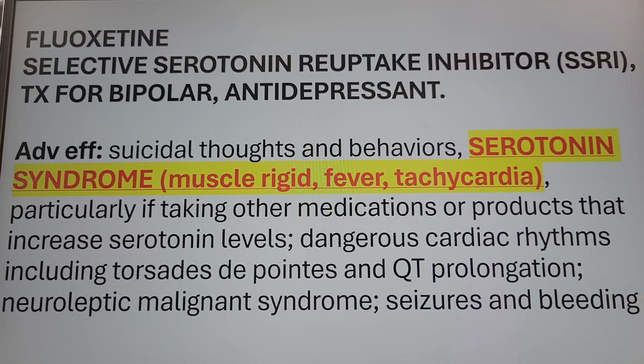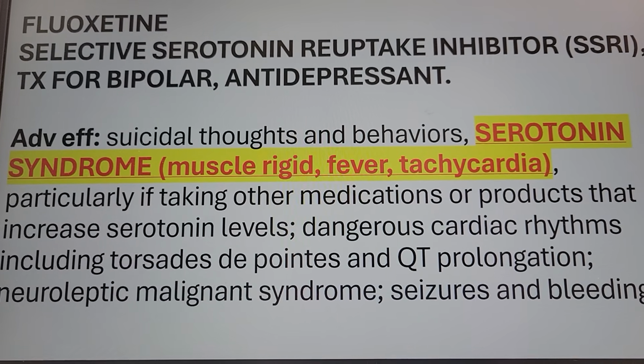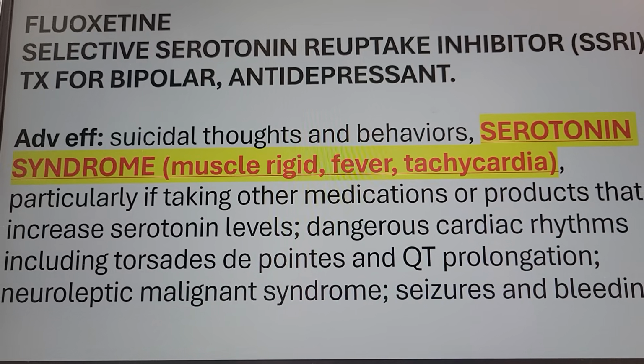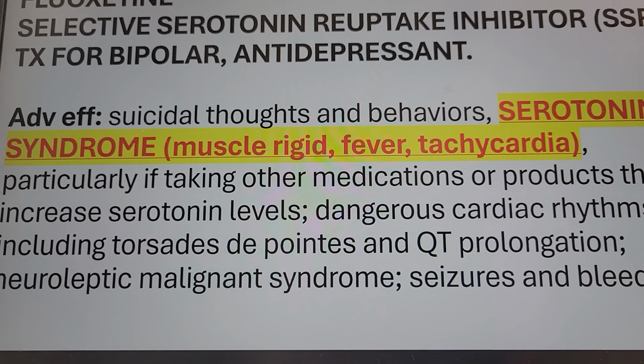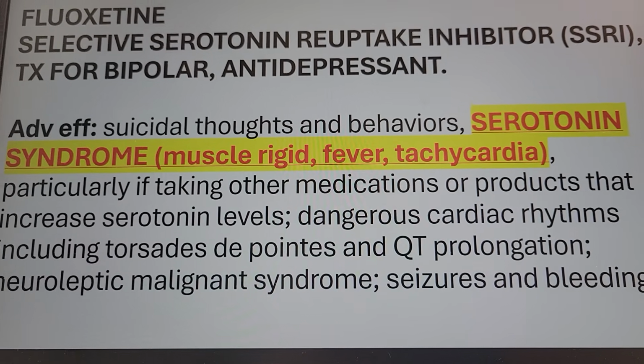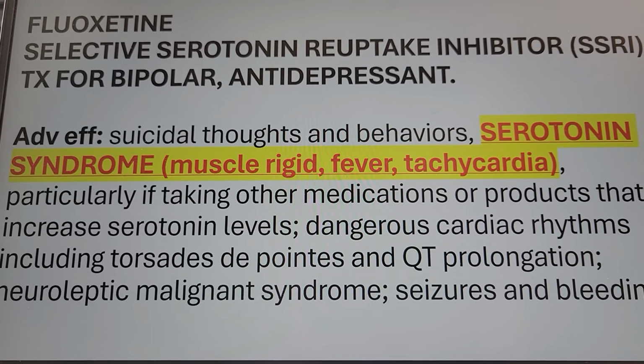And usually this happens because they take other medication together. Very dangerous cardiac problem, torsades de pointes, worse than VTAC, ventricular tachycardia. And then QT prolongation, so the ventricle contracts and relaxes taking a longer time.